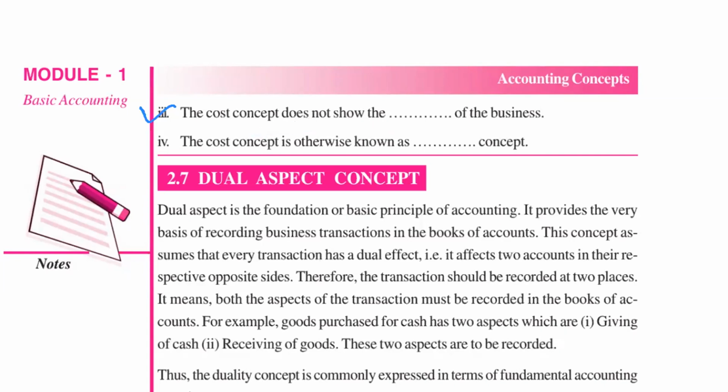Then coming to the next one, the cost concept is otherwise known as dash concept. Anyone? The cost concept is otherwise or also known as which concept? Historical cost, we can say. Historical cost concept. Very good. The cost concept is also called the historical cost concept.